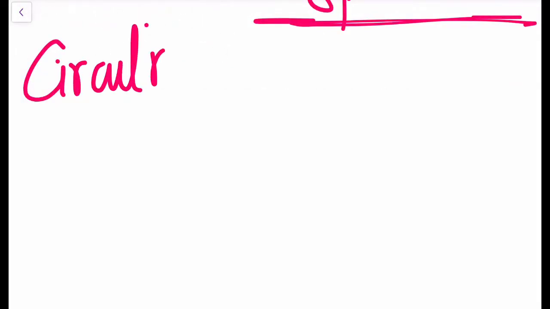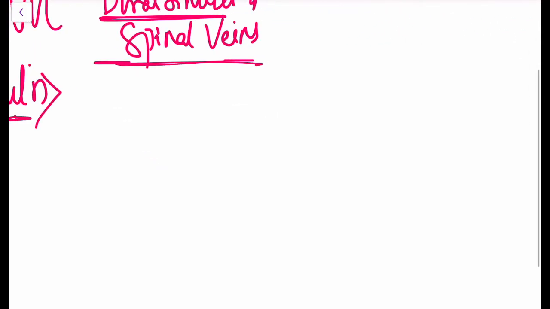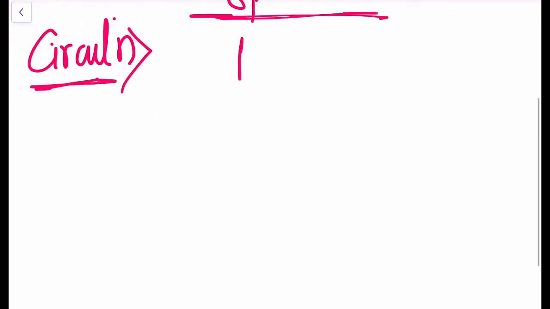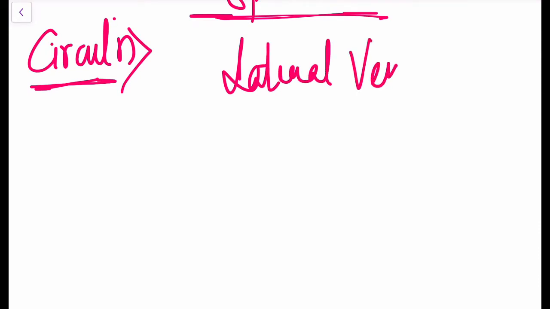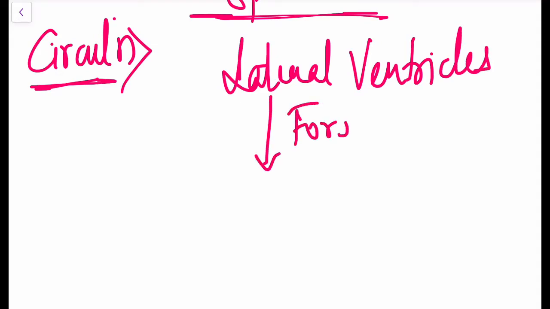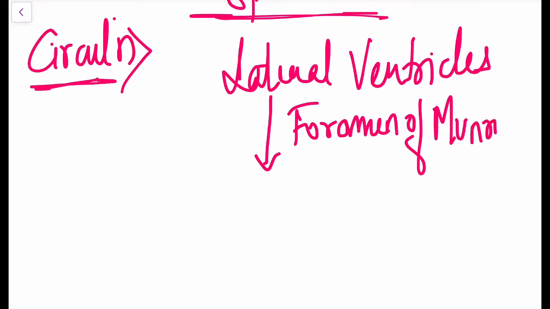Circulation of cerebrospinal fluid. Cerebrospinal fluid is formed in the lateral ventricles, and from the lateral ventricles via the foramen of Monro, it enters the third ventricle.